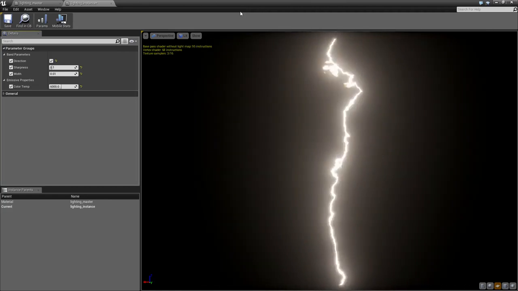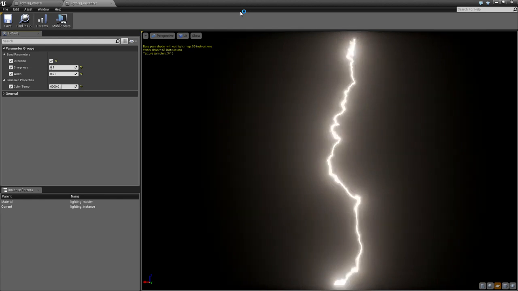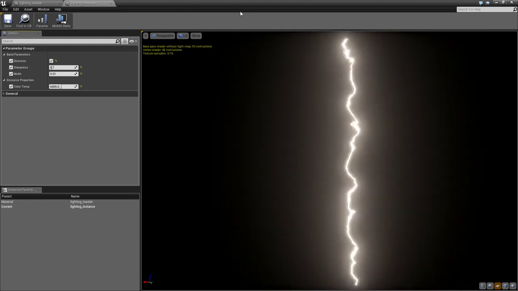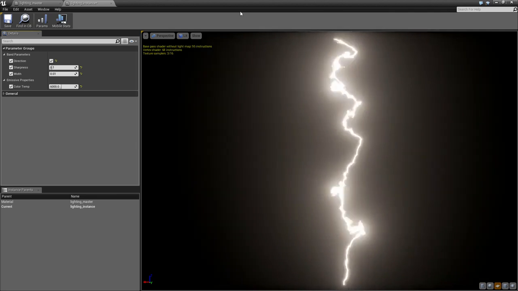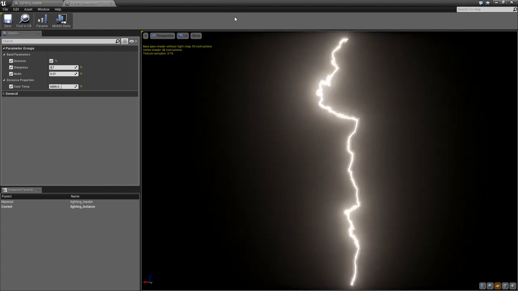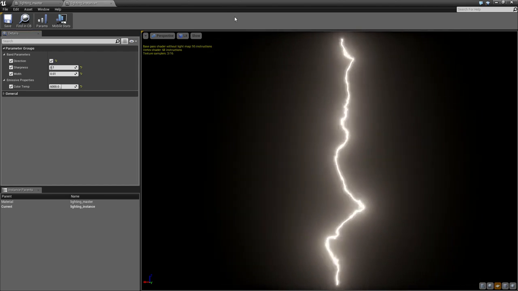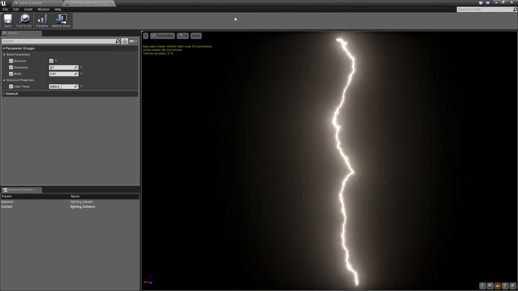In this video, I'll be showing you the basics of making a fully procedural lightning effect. I won't go into any of the particle effects, I mean, particle systems or anything of it. I'll just give you the basics of creating this lightning material.